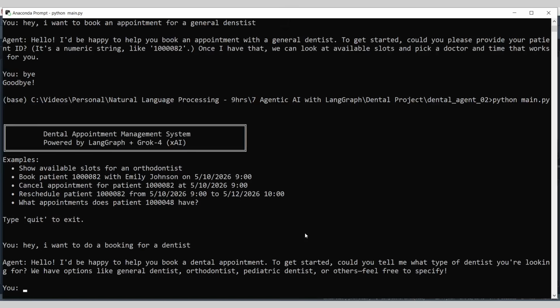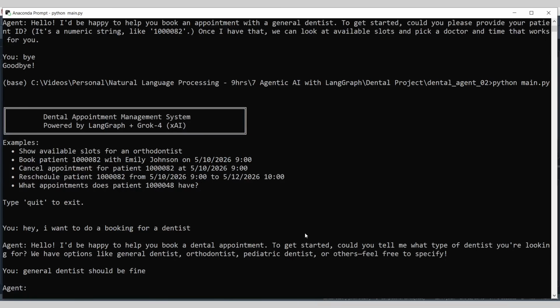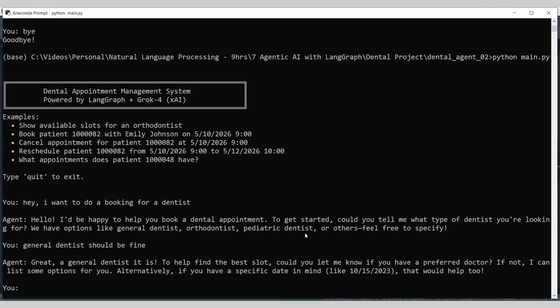To get started, tell me what type of dentist. So let's say general dentist. General dentist should be fine. So a general dentist it is. To help find the best slot, could you please provide your preferred doctor? Any doctor is fine. By the way, my patient ID is 1000082.